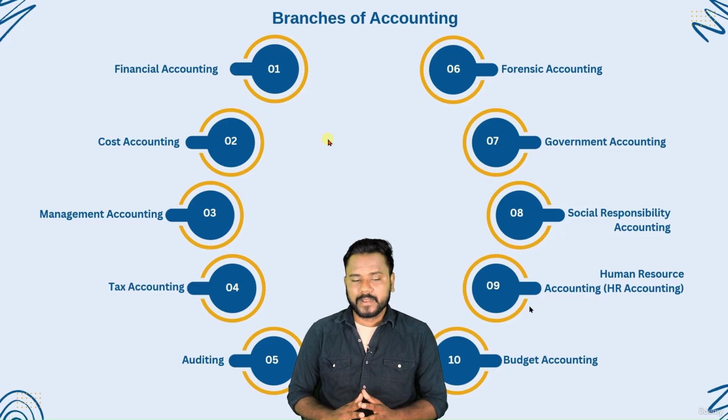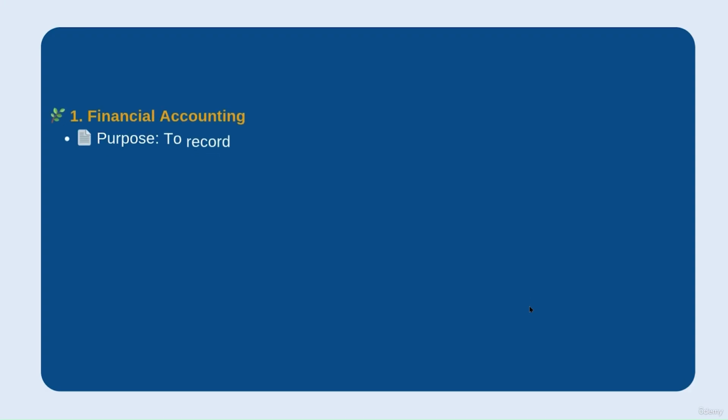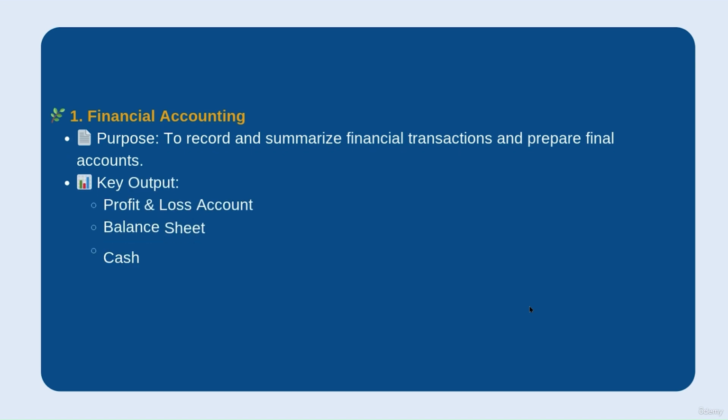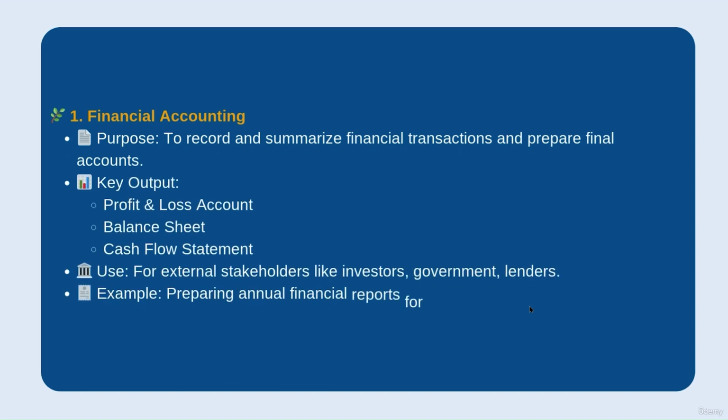If we talk about financial accounting, it is a systematic recording of all transactions and preparation of financial statements. The key output of financial accounting is the profit and loss account, balance sheet, cash flow, and funds flow statements.